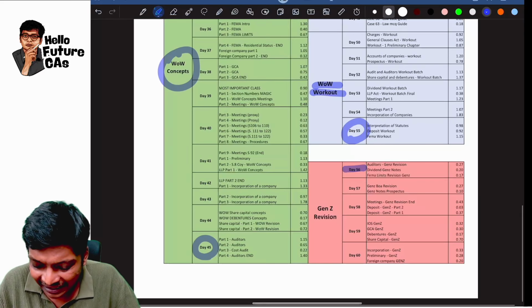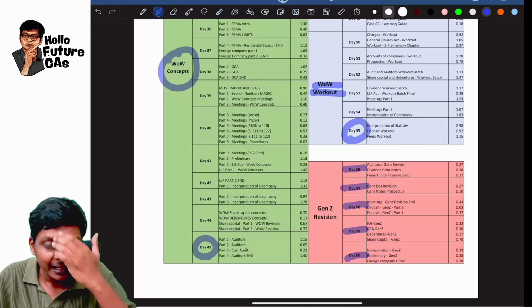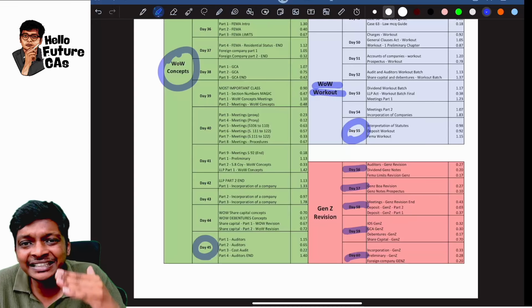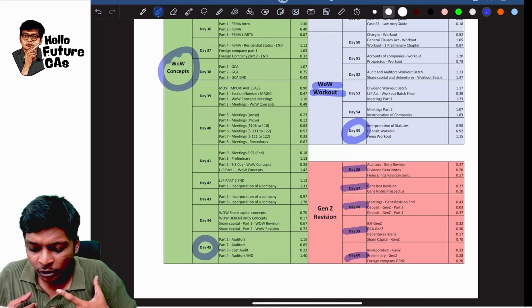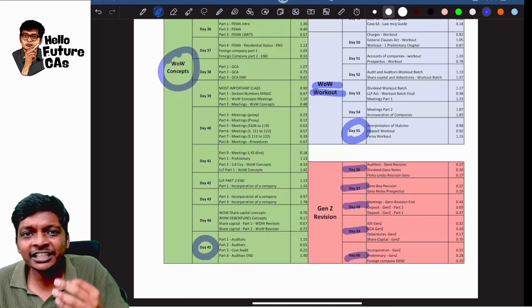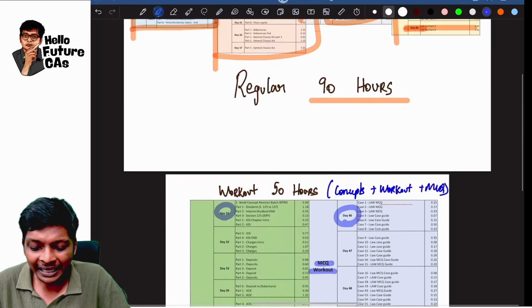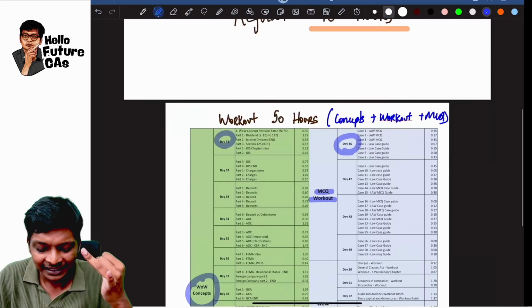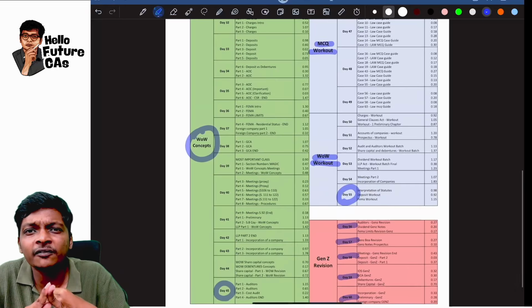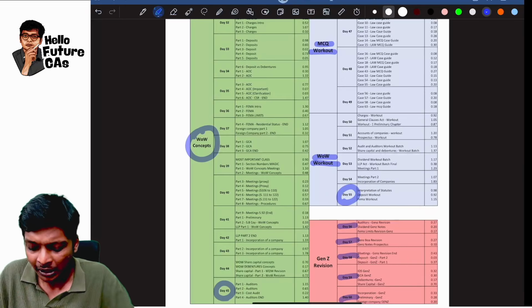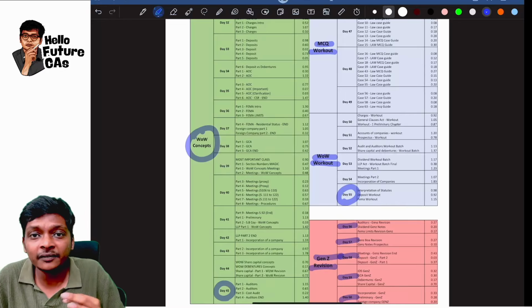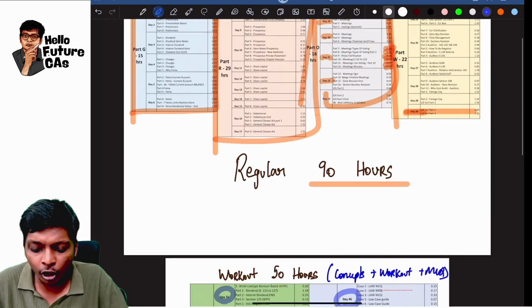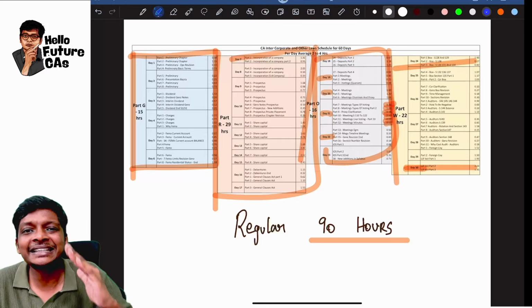And again, in the last 5 days of law, I am giving you a Gen Z revision of law, where you revise the entire law in just 4 to 5 hours. So what happens in 60 days in law? One time you will do detailed learning. Second time you will do WOW revision and workout with me along with MCQ. And again, one more third revision. 3 revisions for law. We can do it in 60 days, guys.